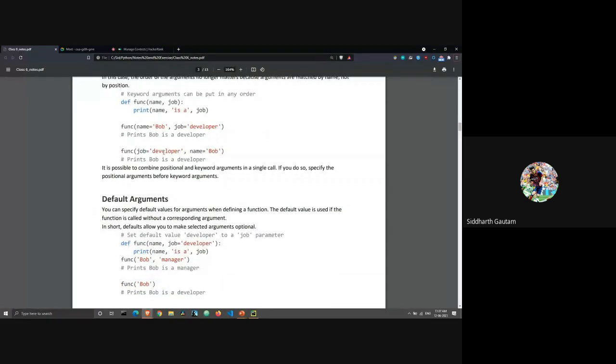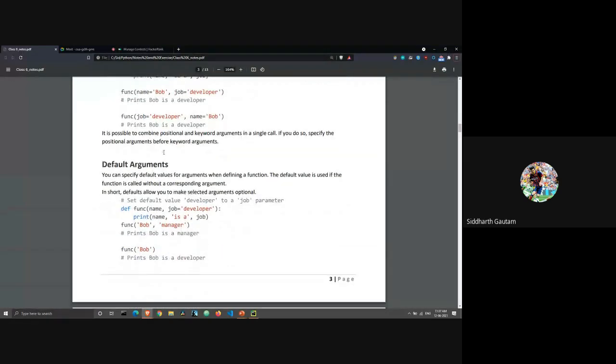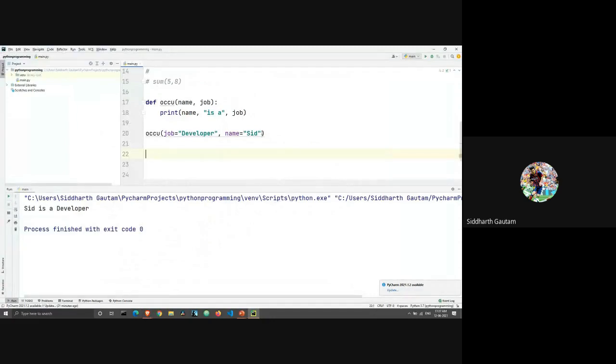Okay. So now we get to the default argument. Let's just take this function again, and we will expand it a little. We will write city. And for this, we will write Sid is a developer, and then we will write city. So what will happen when I run this? What do you think will be the output? Error. Yep, you're right.